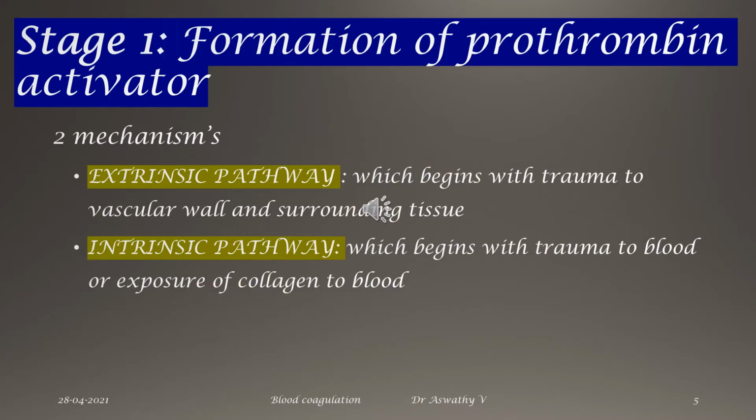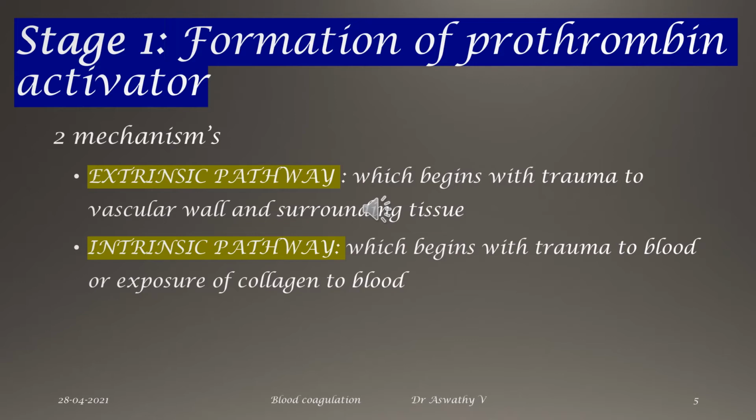Let us discuss stage 1, formation of prothrombin activator. This prothrombin activator is factor number 10, the Stewart-Prower factor. Important, factor number 10 is a prothrombin activator. So your ultimate aim is activation of factor number 10 or Stewart-Prower factor. And this Stewart-Prower factor can be activated in two ways, that is through the extrinsic pathway and through the intrinsic pathway.